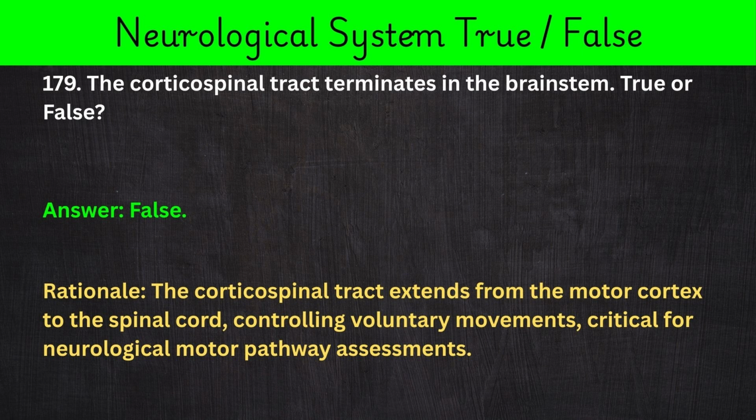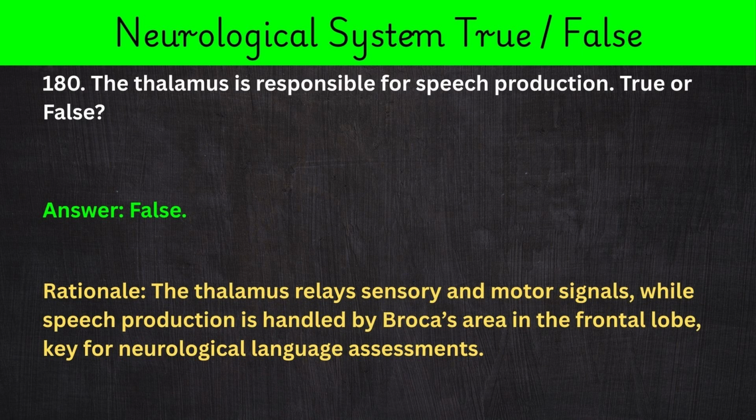179. The corticospinal tract terminates in the brainstem. True or false? Answer: false. Rationale: the corticospinal tract extends from the motor cortex to the spinal cord, controlling voluntary movements, critical for neurological motor pathway assessments.